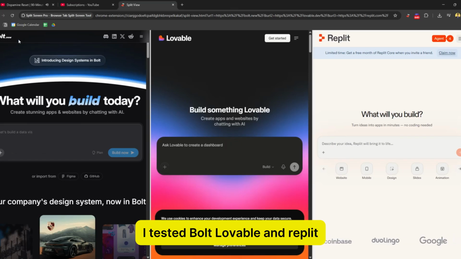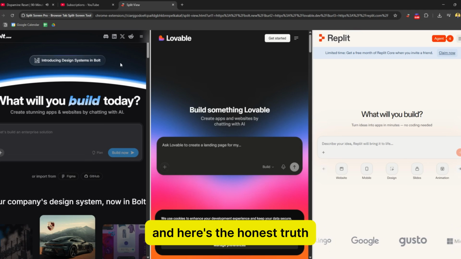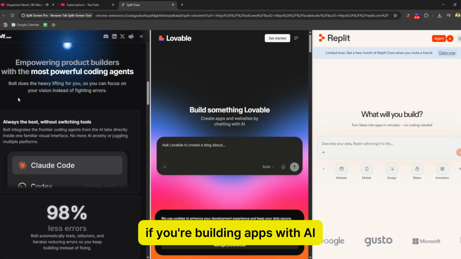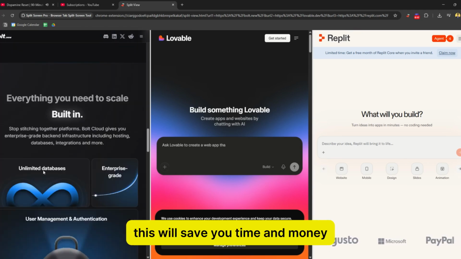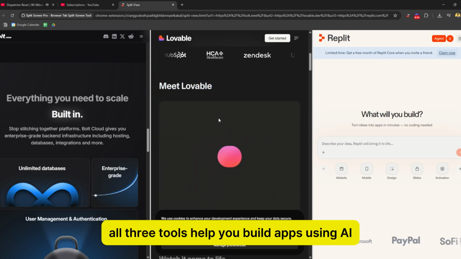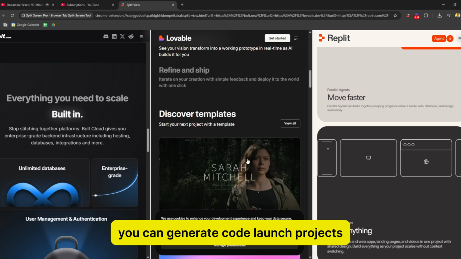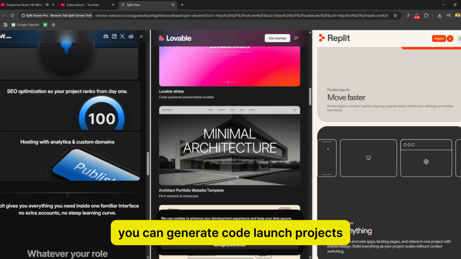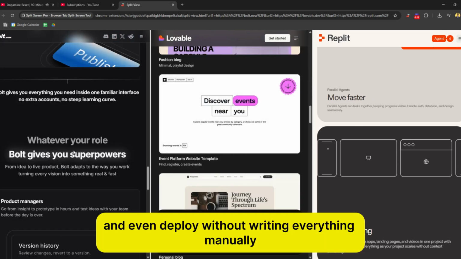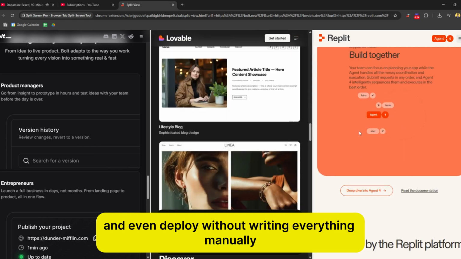I tested Bolt, Lovable, and Replit. And here's the honest truth: if you're building apps with AI, this will save you time and money. All three tools help you build apps using AI. You can generate code, launch projects, and even deploy without writing everything manually.